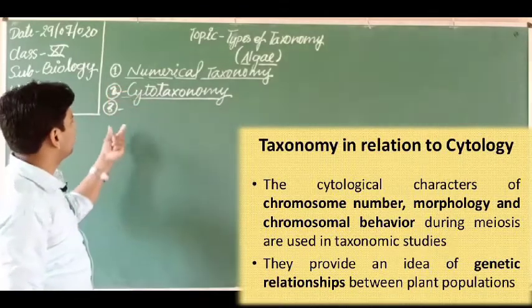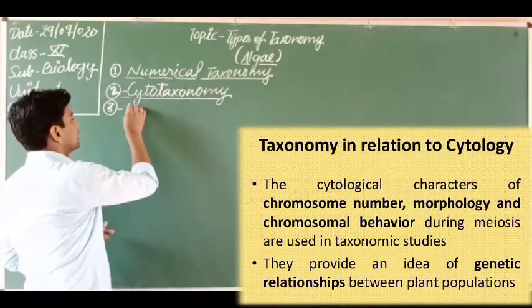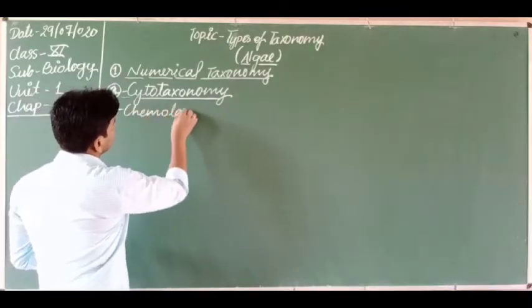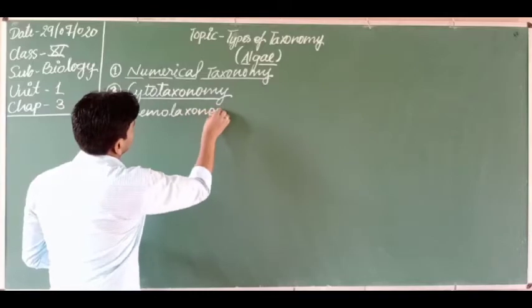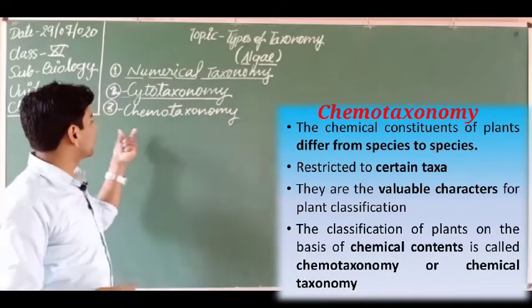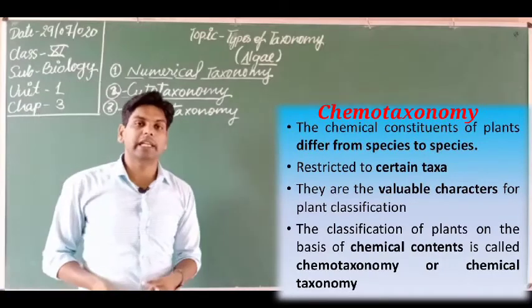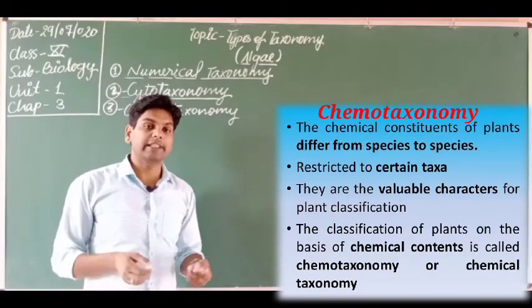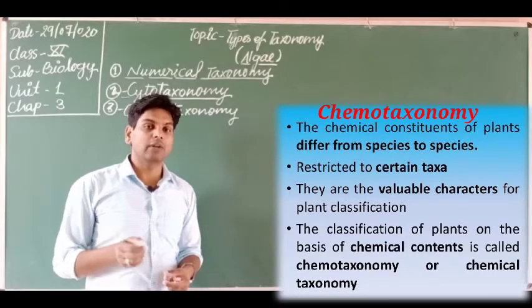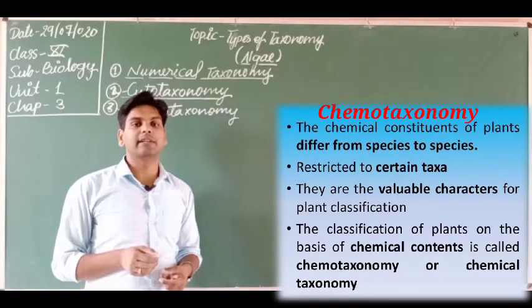The third one is chemotaxonomy, or we can say chemical taxonomy. Chemotaxonomy is the branch of taxonomy in which we study, differentiate or classify plants on the basis of the cellular or chemical constituents of the living organism.